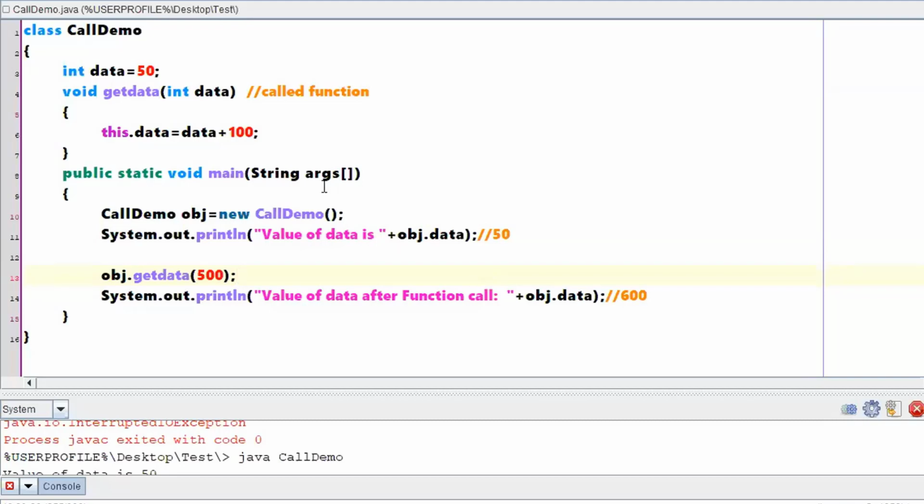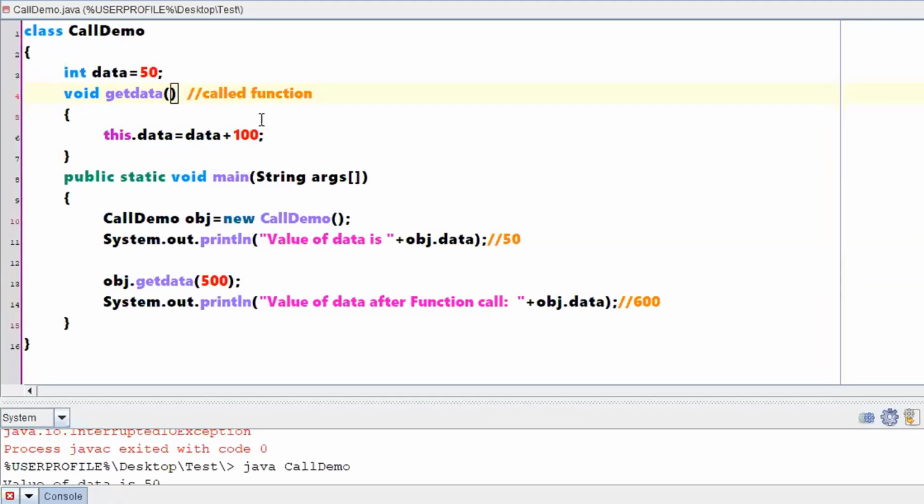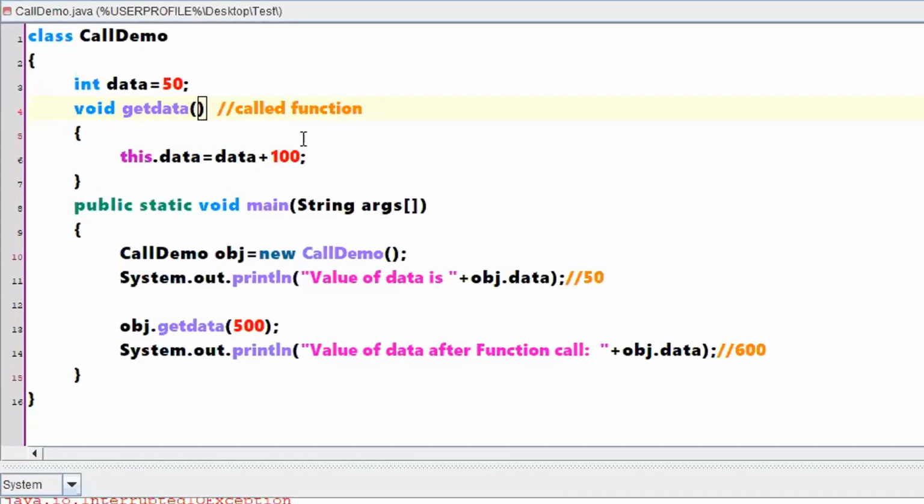So now my question is, with respect to getData, I don't want to pass the normal primitive data type, because now it is call by reference. That means it will be expecting the object here, right? Expecting an object. At the same time, how will you be calling a function? Call by reference. You are calling by passing a reference. I am saying a reference is nothing but an object.